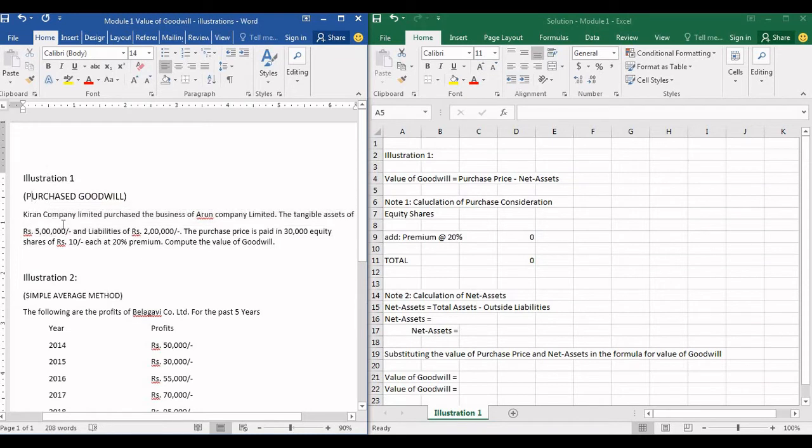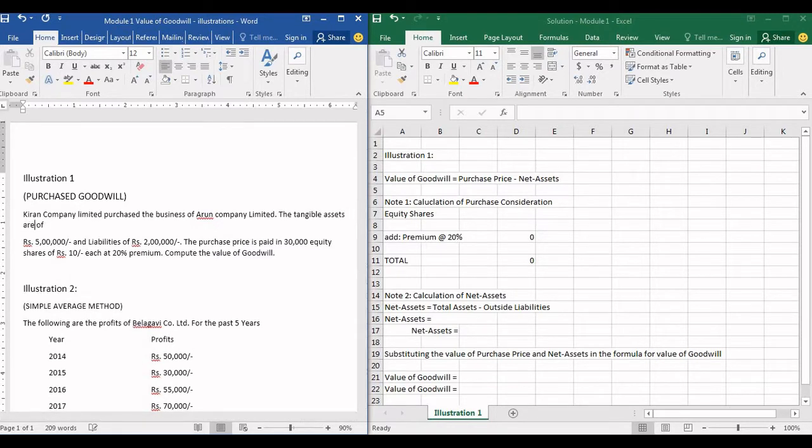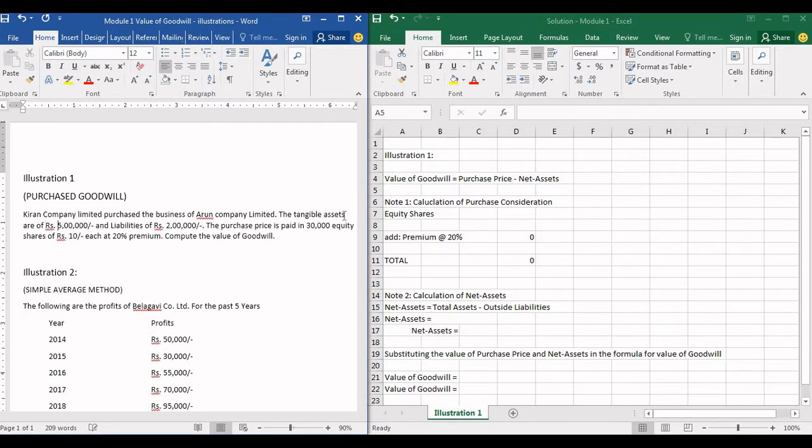Illustration 1. Kiran Company Limited purchased the business of Arun Company Limited. The tangible assets are of rupees 5 lakh and liabilities of rupees 2 lakhs. So Arun Company Limited has tangible assets of 5 lakhs whereas their liabilities are of 2 lakhs. The purchase price is paid in 30,000 equity shares of rupees 10 each at 20% premium. Compute the value of goodwill.